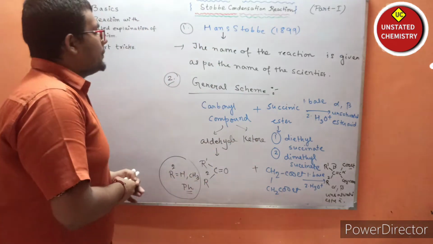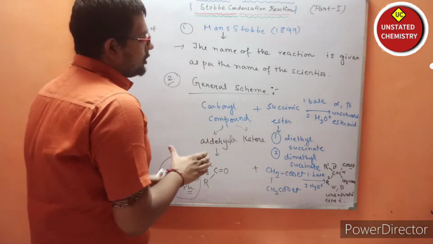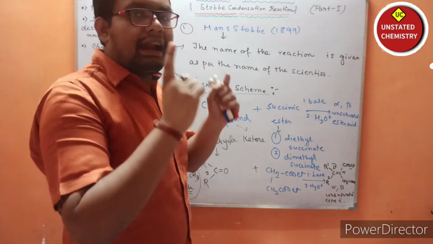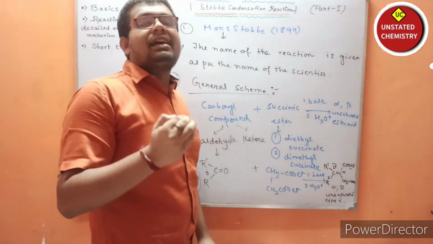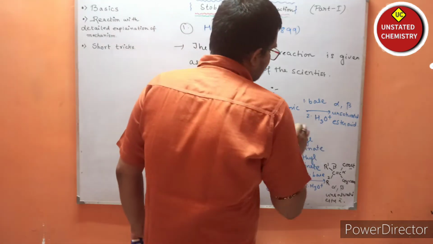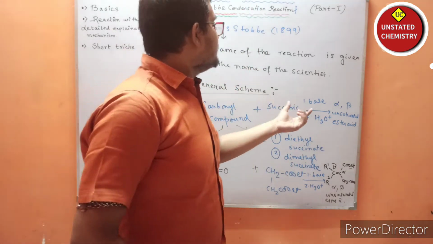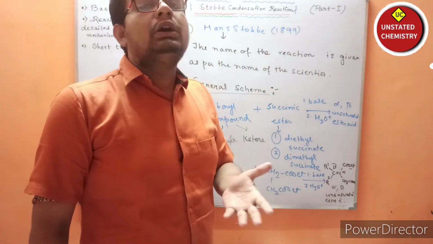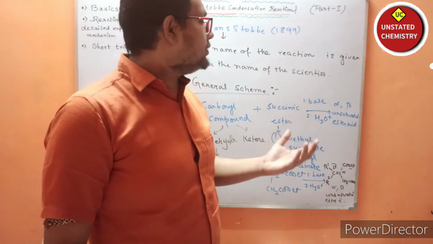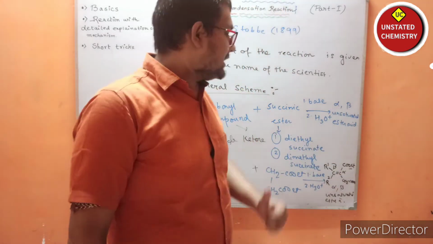For that you have to know that in the general scheme we take a carbonyl compound, and with it we take a succinic ester, which may be diethyl succinate or dimethyl succinate, and with it a base, and in the last step we do the acidic workup or hydrolysis to generate alpha beta unsaturated ester acid.